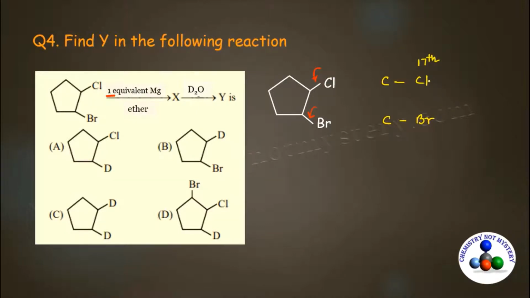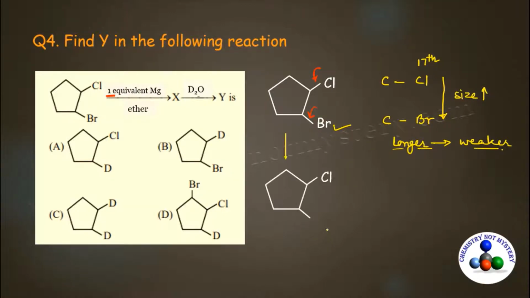Bromine is present below chlorine. So when you go down in a group, the size of the atom increases. So the bond length between carbon and bromine is longer than that of the carbon-chlorine bond. Being longer in length, this bond is weaker as compared to the carbon-chlorine bond. The weaker the bond, the easier to break.